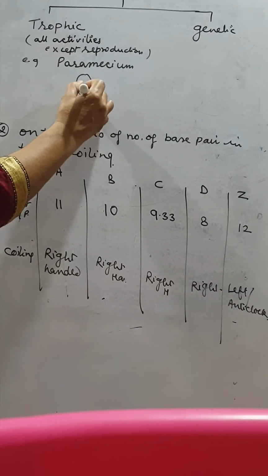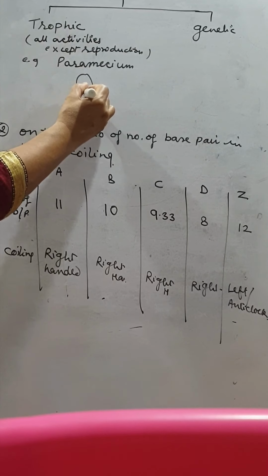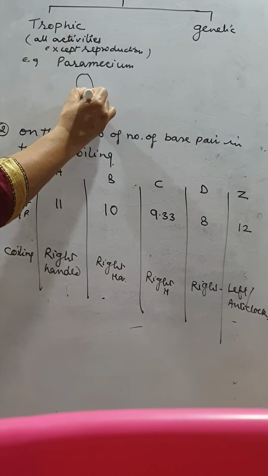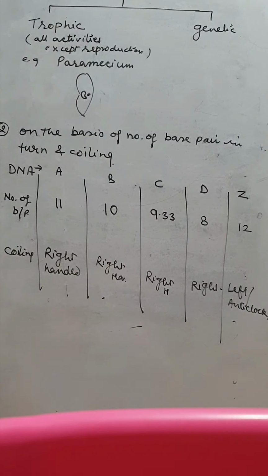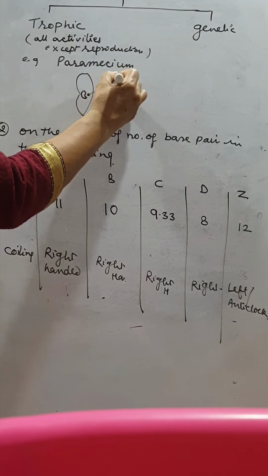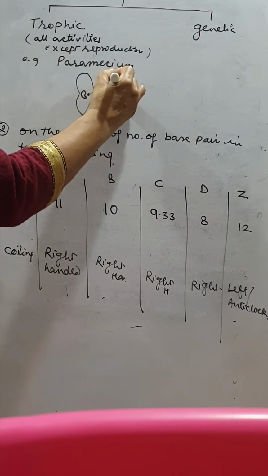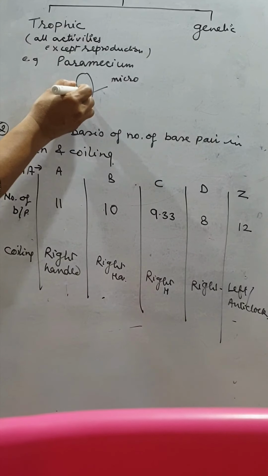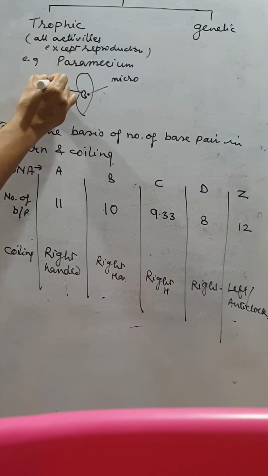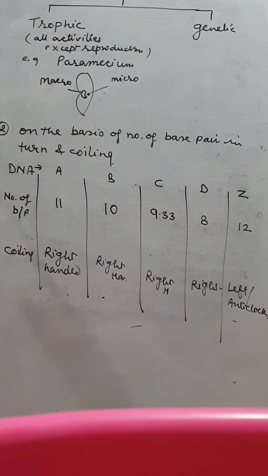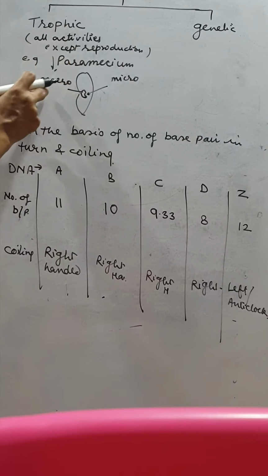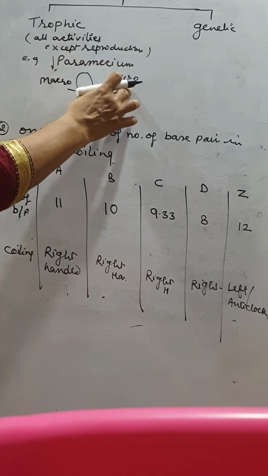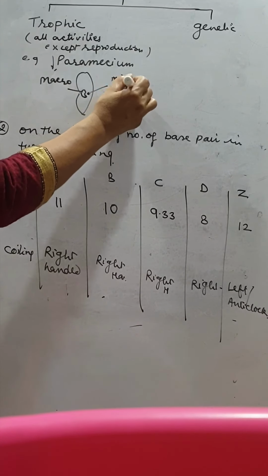In it, two nuclei are found. One is a kidney-shaped macronucleus and the other is the micronucleus. This is the micronucleus and this is the macronucleus. So the macronucleus is a trophic nucleus, controlling all the activities, and the micronucleus is the genetic.